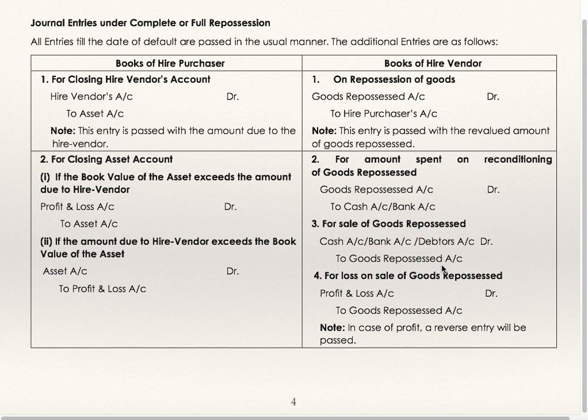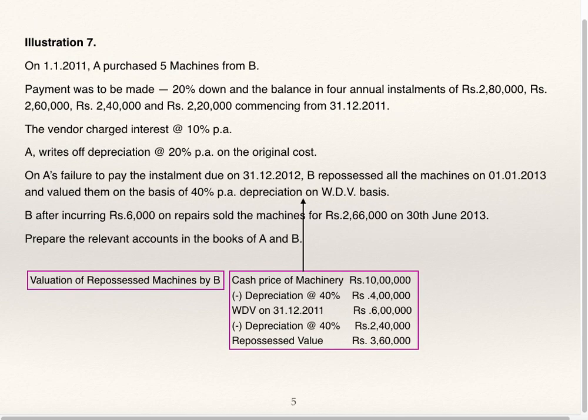There will be profit or loss on this sale. It will be transferred to profit and loss account. Profit and loss account debit to goods repossessed account for loss on sale of goods repossessed. In case of profit, reverse entry will be passed.